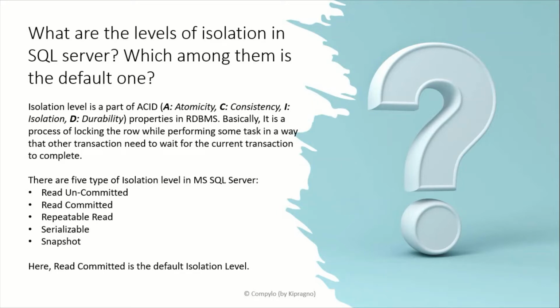Additionally, isolation level also has a problem called deadlock, in which both the transactions lock the object and wait for each other to finish up the job. Deadlock is a dangerous situation as it decreases the concurrency and availability of the database object. In such cases, SQL Server kills one of the processes. Also, here read committed is the default isolation level.